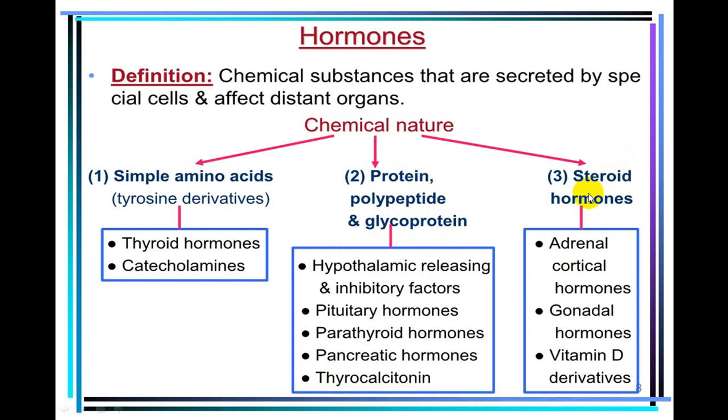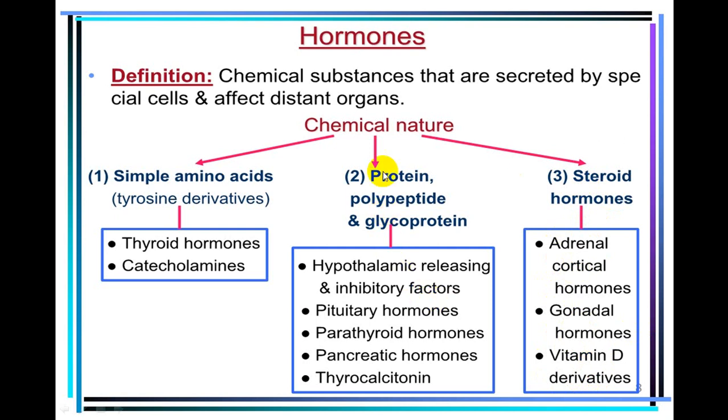While steroid hormones are synthesized from cholesterol, and they are secreted from the adrenal gland and gonads, and vitamin D itself is a steroid hormone. So there are three groups: adrenal cortical hormones, gonadal hormones, and vitamin D.